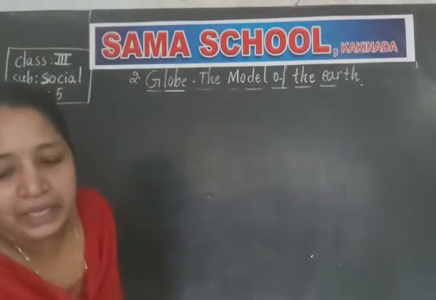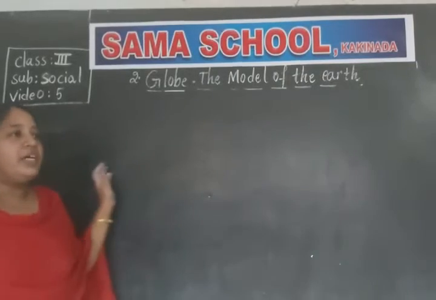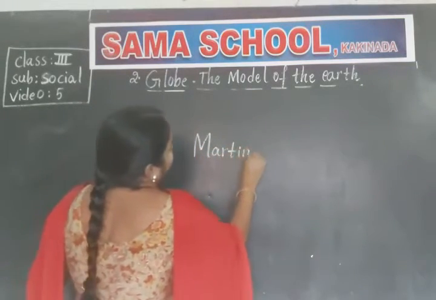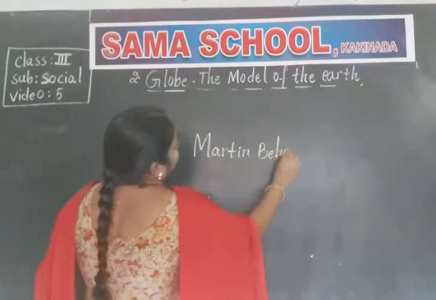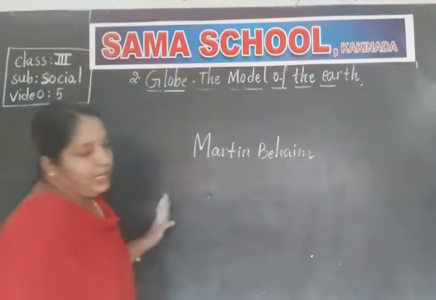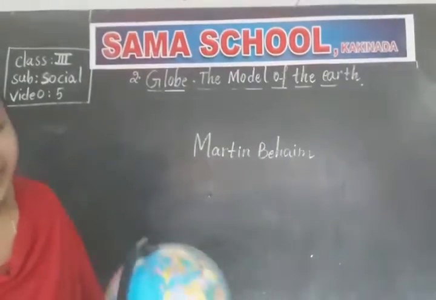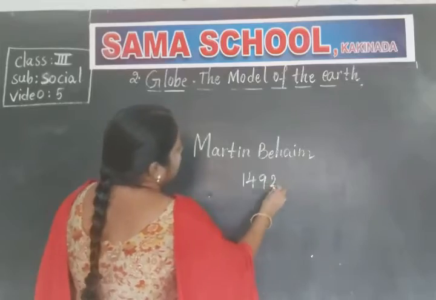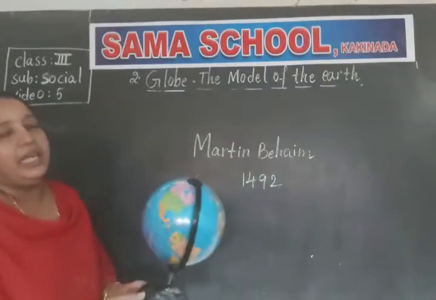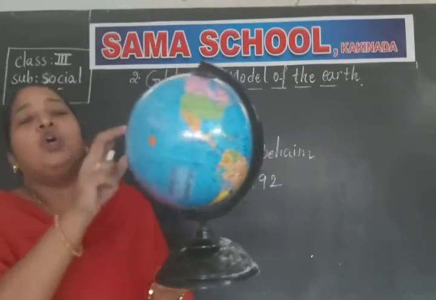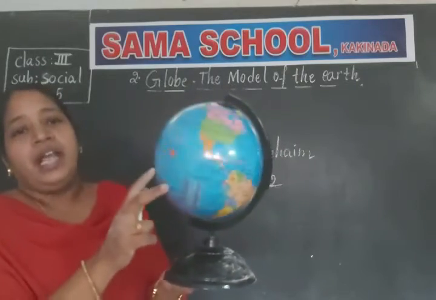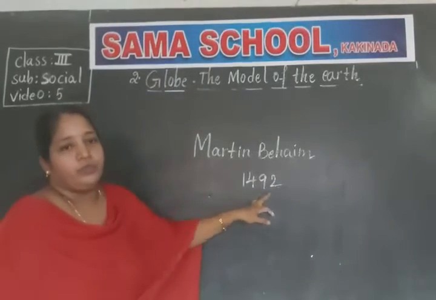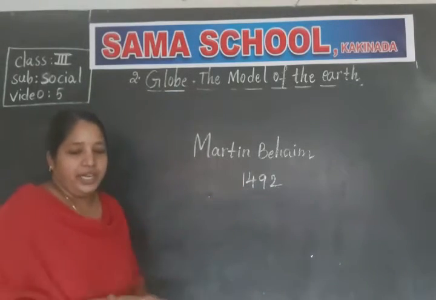The first man who made the model of the earth is Martin Behind, in 1492. Sorry, I said 1942. In which year? 1492. So Martin Behind is the first man who made this model of the earth, in 1492. Okay, children?